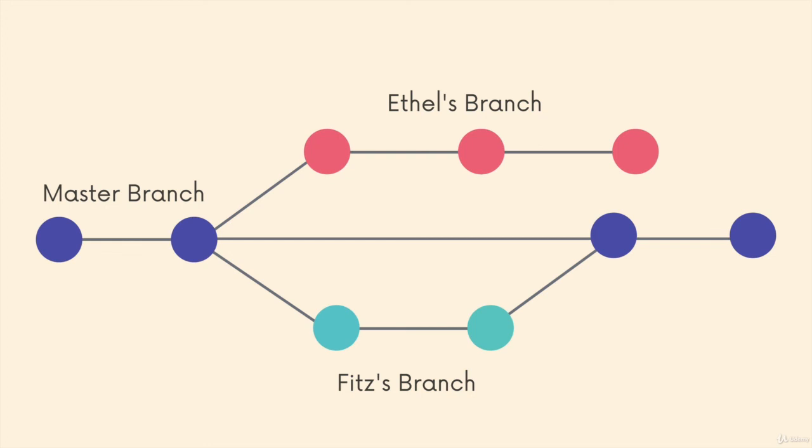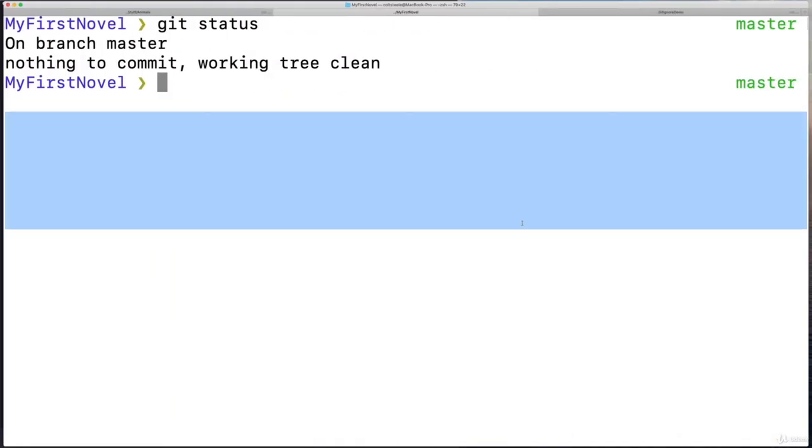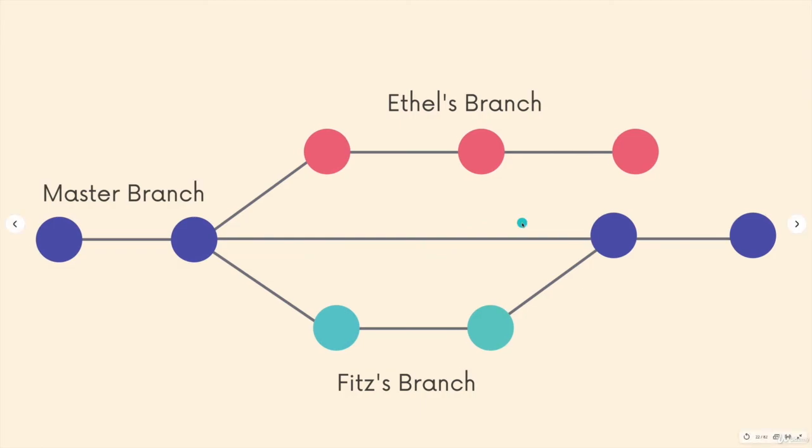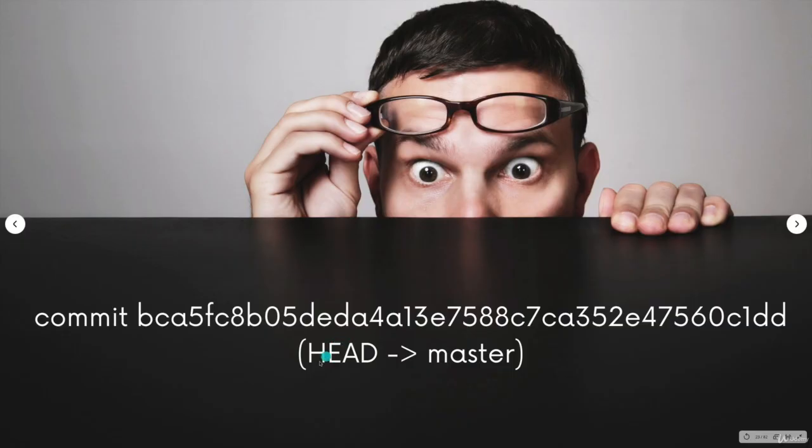So here's another version of the same thing. We have Ethel and Fitz working on their own branches, and then our master branch or the main branch where their changes can be merged in. But for us at the moment, the only significance of the master branch is that it just exists. So next, we're going to learn how to make our own branches and how to switch between them. But before that, we're actually going to talk about this right here. What is this thing? Head arrow master.